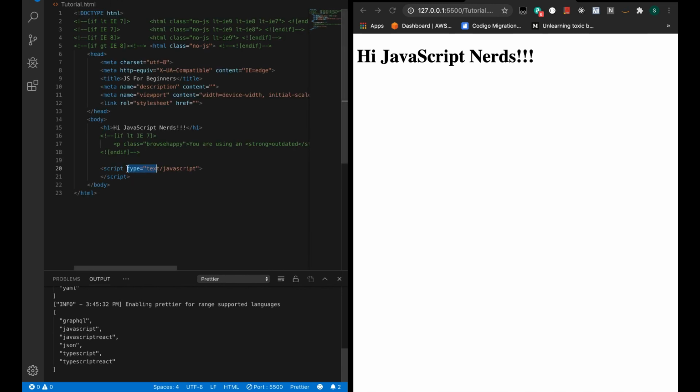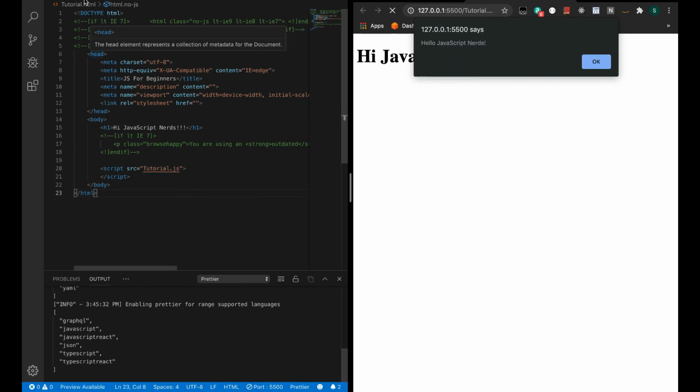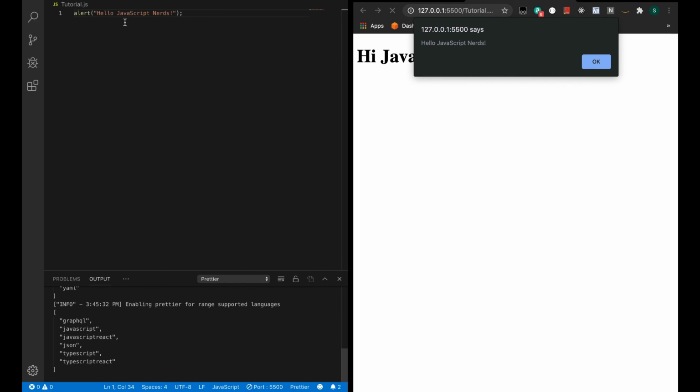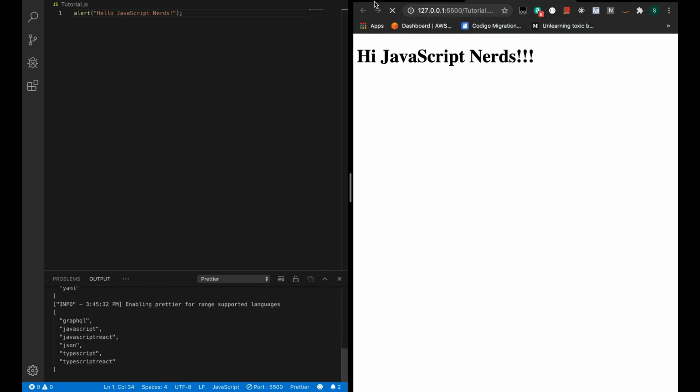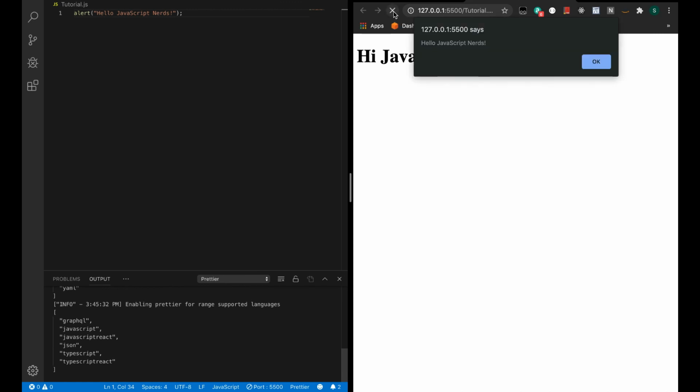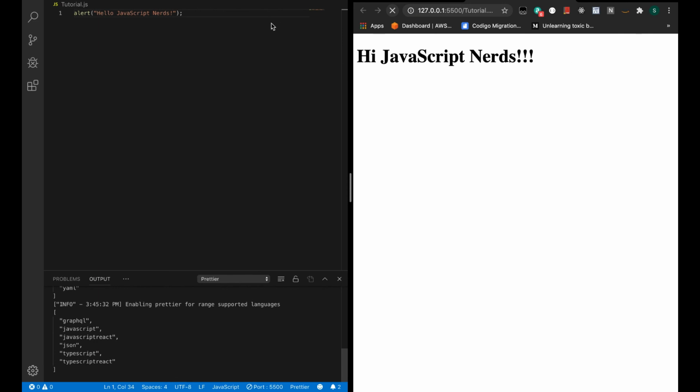So instead of writing type is equal to text/javascript, we'll add src, which is going to be our file name, right? And we have moved the line what we have saved over there here, and we can see it's perfectly working fine, right? We'll give one more refresh to see if it's working, and it's working fine.